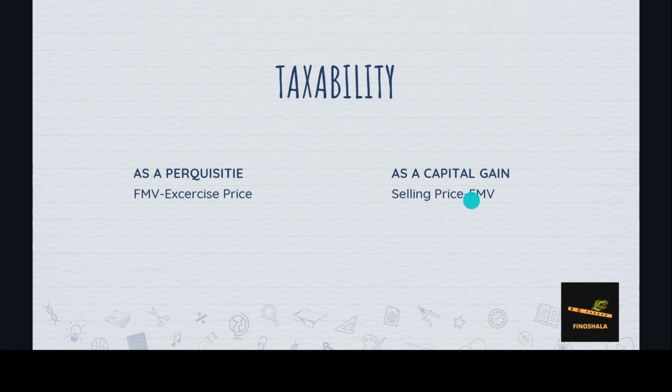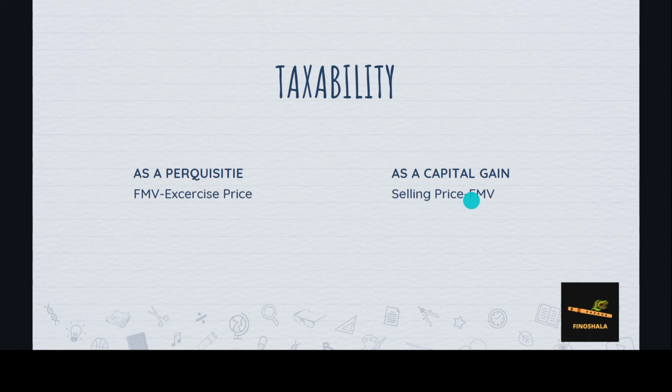Coming to the capital gain. While selling the shares, the income or the profit is taxed in the form of capital gain. Let's understand how. When an employee sells his or her shares after buying them, say the selling price is higher than the fair market value as on the exercise date. तो हमने एक बार तो टैक्स पे किया जब हमने फेयर मार्केट वैल्यू ली. So in case your sale price of those ESOPs is greater than the fair market value that we took at the time of perquisite, then you will be taxed for that difference amount as capital gain.